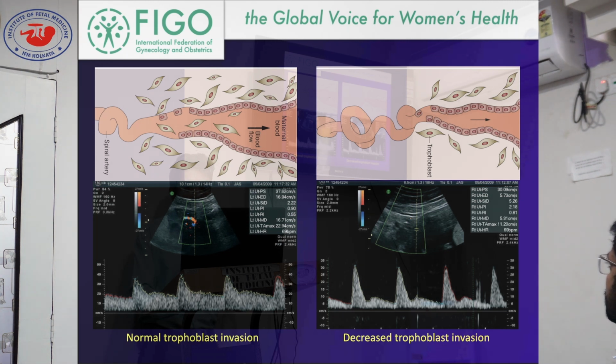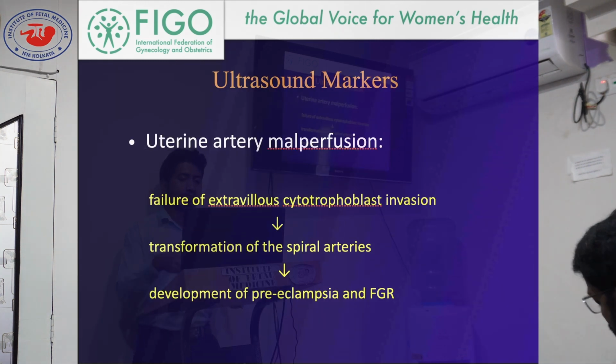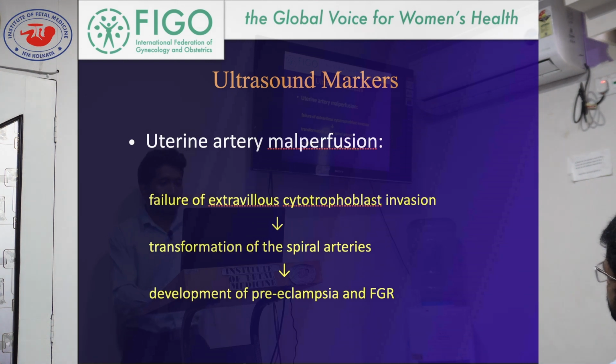That's why uterine artery flow goes in some sort of abnormal way like this. These are the abnormal uterine artery waveforms with notching, diastolic notching. This is mainly due to this underlying pathologic phenomenon. So that's why uterine artery malformation is very much informative and reproducible in prediction of FGR in subsequent gestational age.